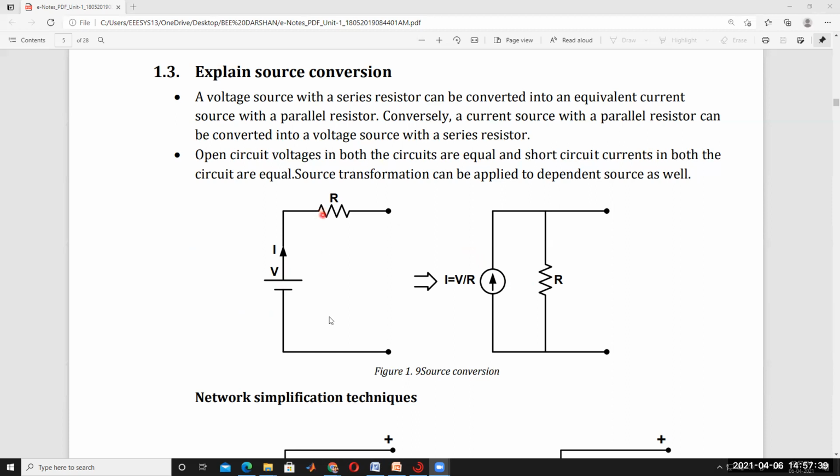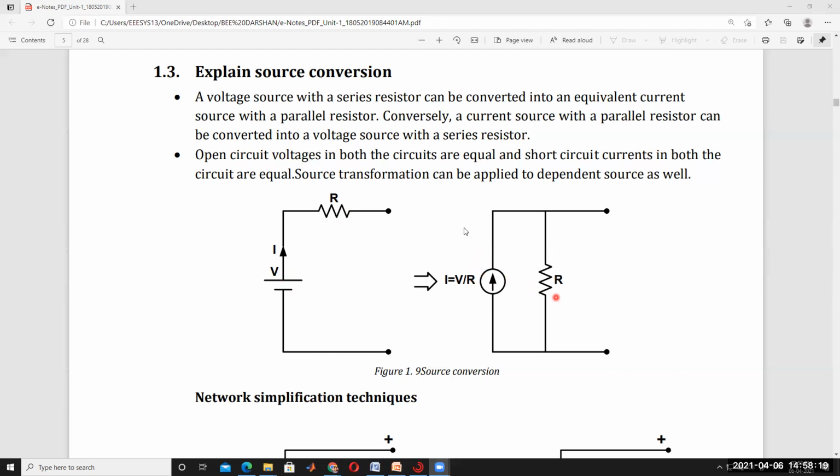If the resistor is connected in parallel to a voltage source, source transformation is not possible. If the resistor is connected in series with the source, only then is source conversion possible. Otherwise, it is not possible. Understood? If the resistor is connected in series, only then is the voltage source transformation possible.